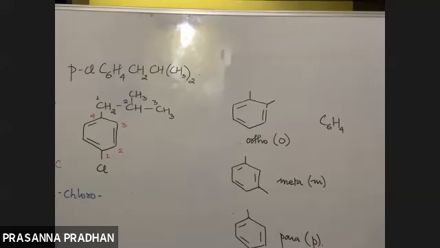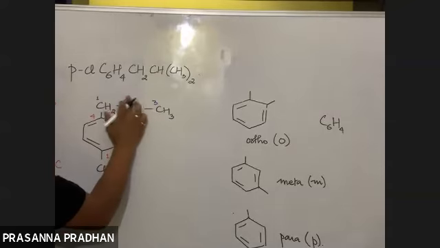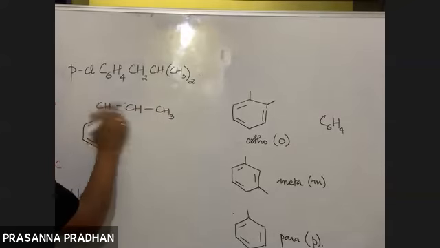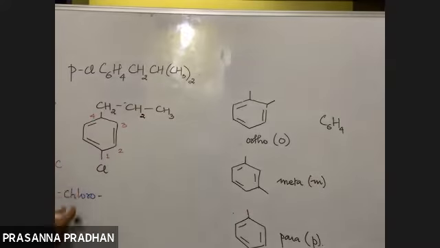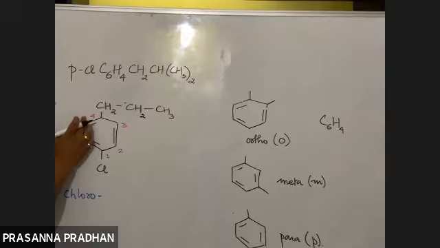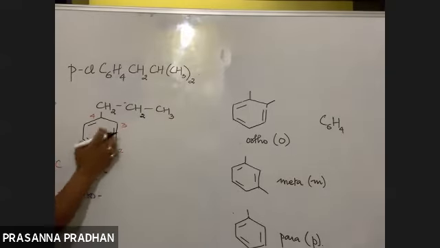Got it? If the branching is not there, then how will you write? Yes, good question. If the branching is not there, it's not an issue then. If there is no branching, say if we have this type of compound, what will be the name? 1 chloro 4 propyl benzene. It will be 1 chloro 4 propyl benzene. This is a simple substituent since there is no branching arising.